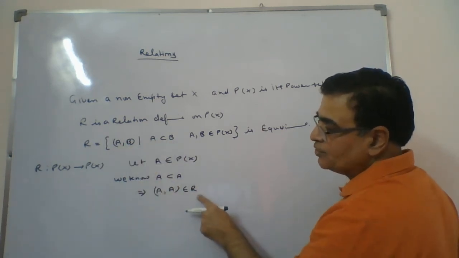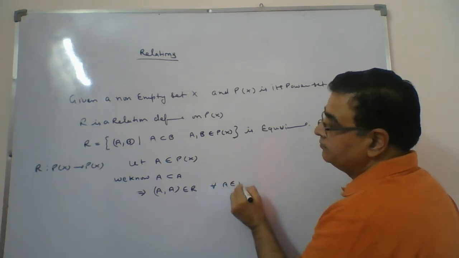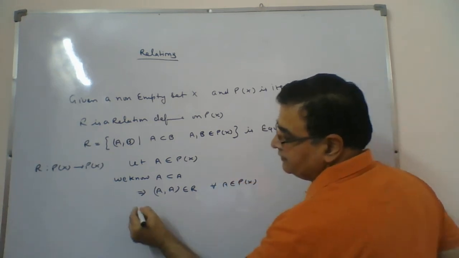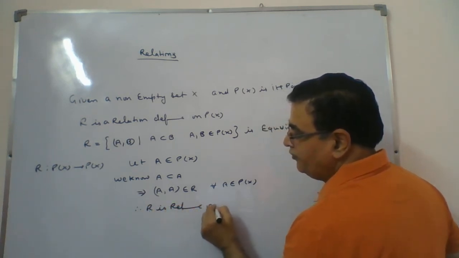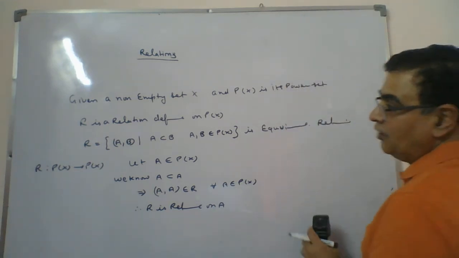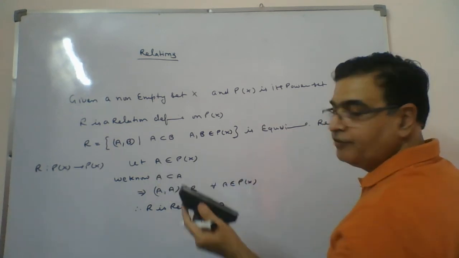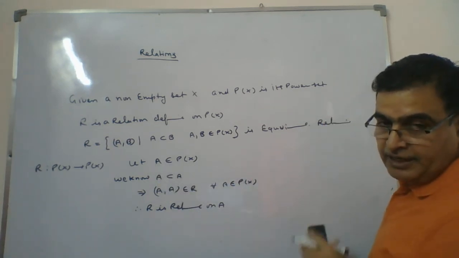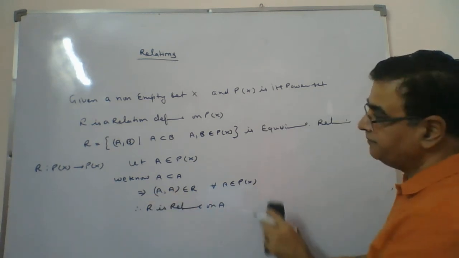So (A, A) belongs to R for all A belonging to the power set of X. Therefore, R is reflexive. Now coming to the second case, it's clear. We have taken one member of the power set, and every set is a subset of itself, so hence we will say they are related.